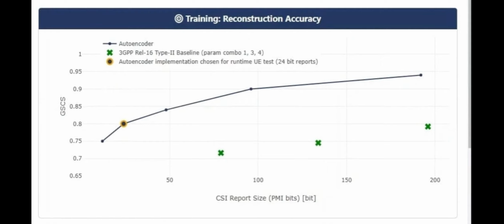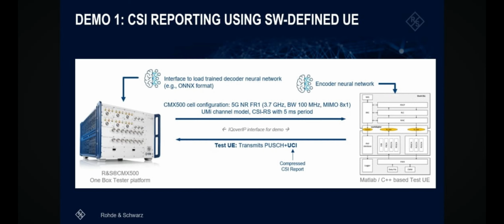Okay, so the main piece was their R&S CMX500. It's a one-box signaling tester, very versatile. And in this setup, they configured it to act like the base station. So it's receiving the signals, processing them, doing what a real tower would do. Okay, CMX500 is the tower. Got it. And on the other side, they needed something playing the role of that hypothetical AI phone, the one generating the AI compressed report. Since you can't just grab one off the shelf. Nope. They had to simulate it.